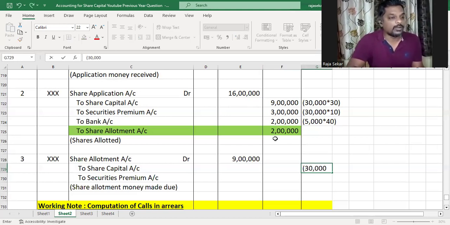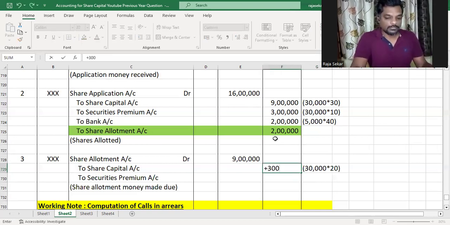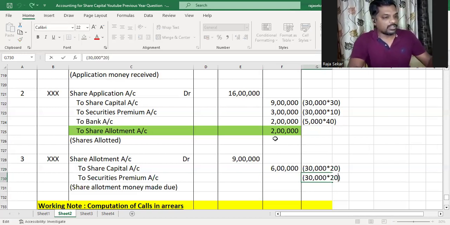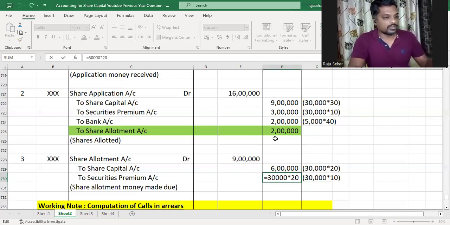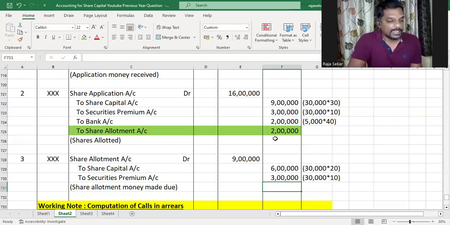We have out of the 30, 20 rupees is capital and 10 rupees is premium as given in the question, which we read earlier. So 30,000 into 20 will go to share capital. And 30,000 into 10 rupees will go to premium as that is the premium portion. So we made the allotment money due.